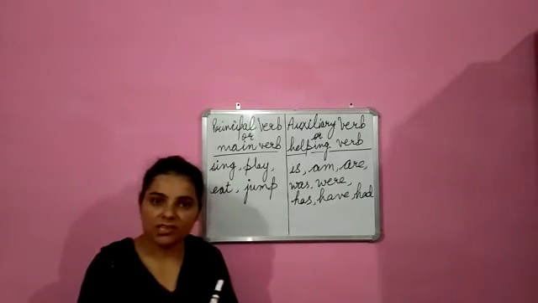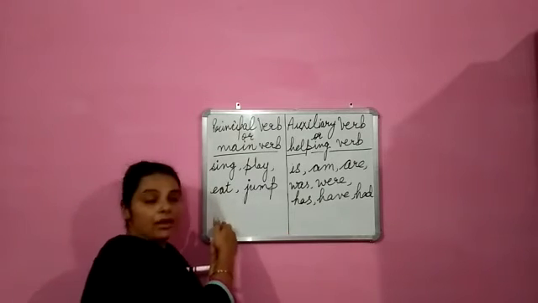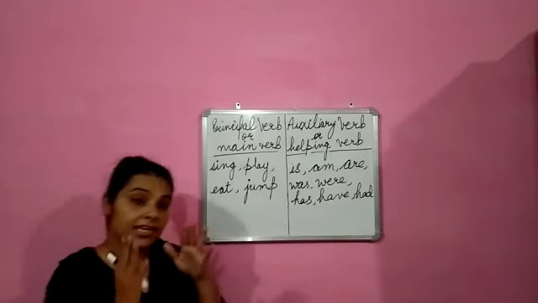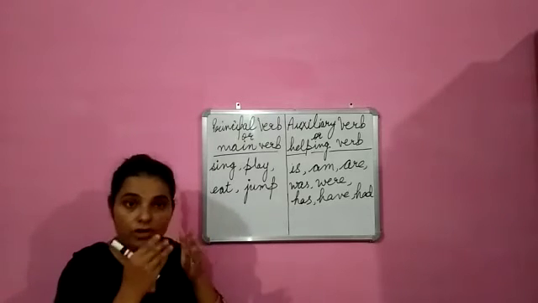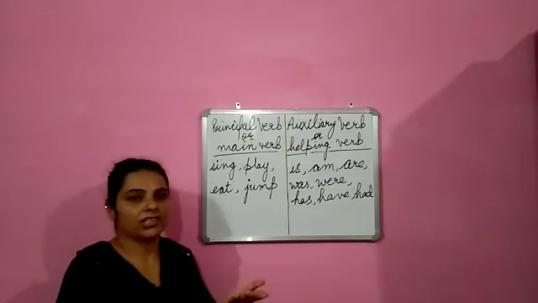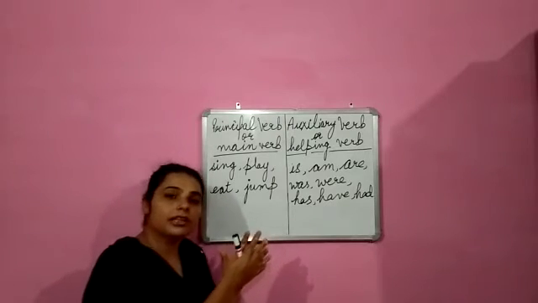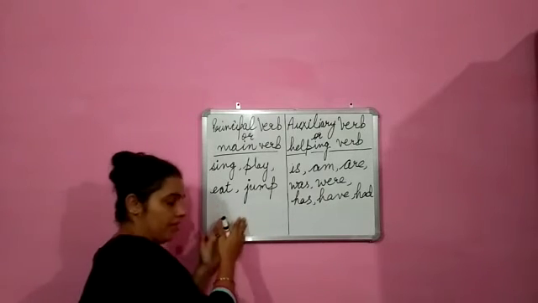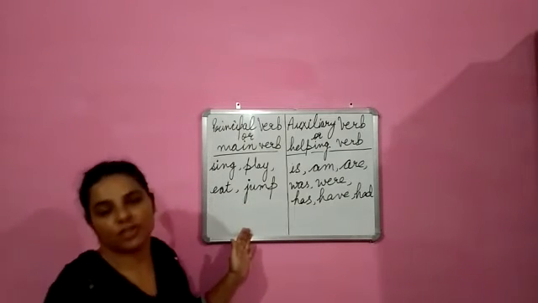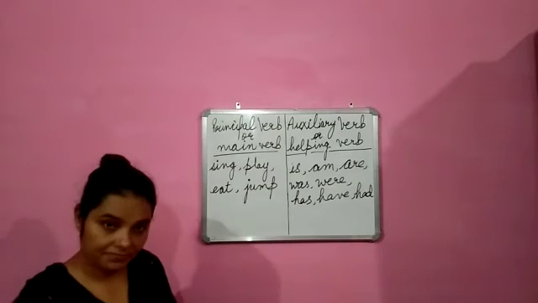Helping, from the name itself you can tell that these verbs help the main verbs to make a sentence, to tell the tense of the sentence, in which tense it is going on, at what time an action is happening, how an action is happening. So these verbs help the main verbs. When they are joined together, there are some changes in the spellings, some changes in the formation of the tense, some changes in the verbs according to the sentence, according to the tenses.